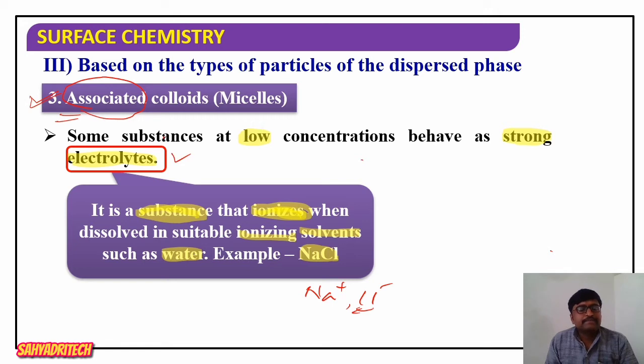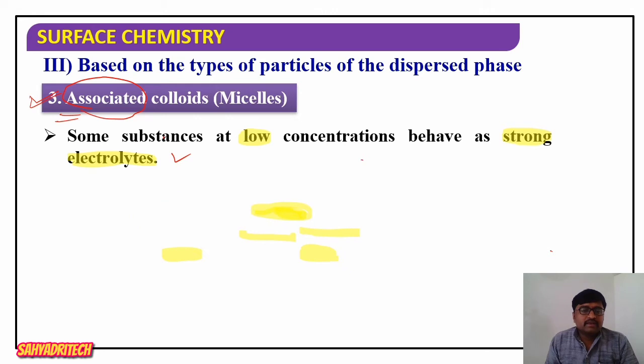So here there are some substances which at their lower concentration behave as a strong electrolyte. Again, the meaning of strong electrolyte: it undergoes complete dissociation.